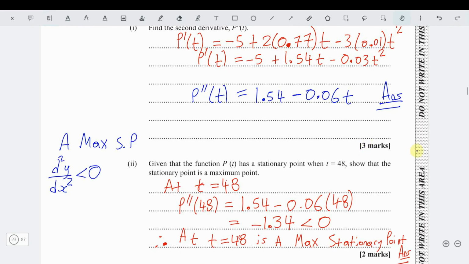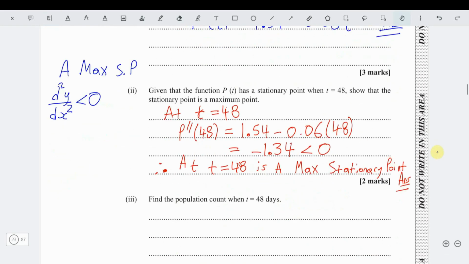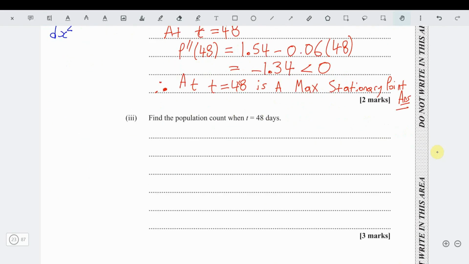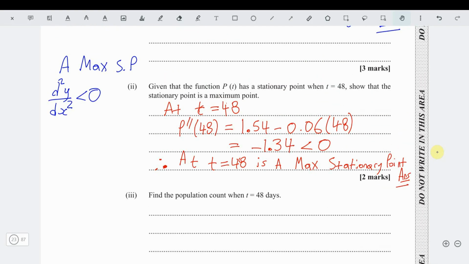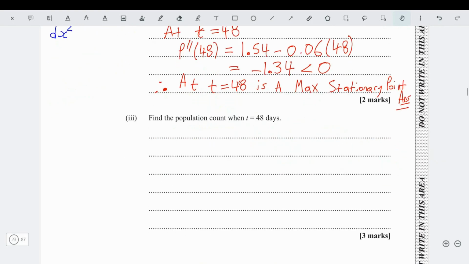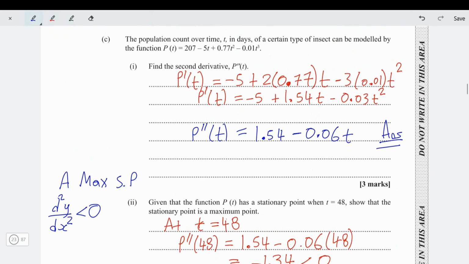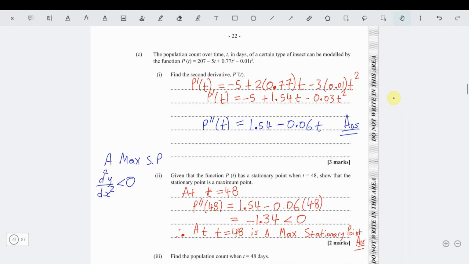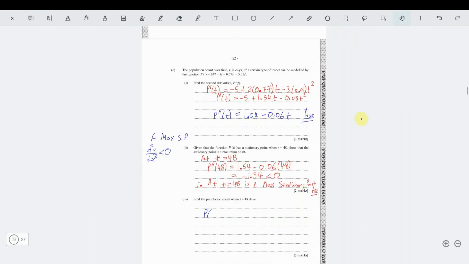Since we're finished with that question now, we can move along. It says find the population count when t is 48 days. So now we just need to find the population when t equals 48. All we're doing is plugging t equals 48 into the original function. So I'm going to zoom out. It's going to look a little smaller for a sec, but it's because we have to see the function.